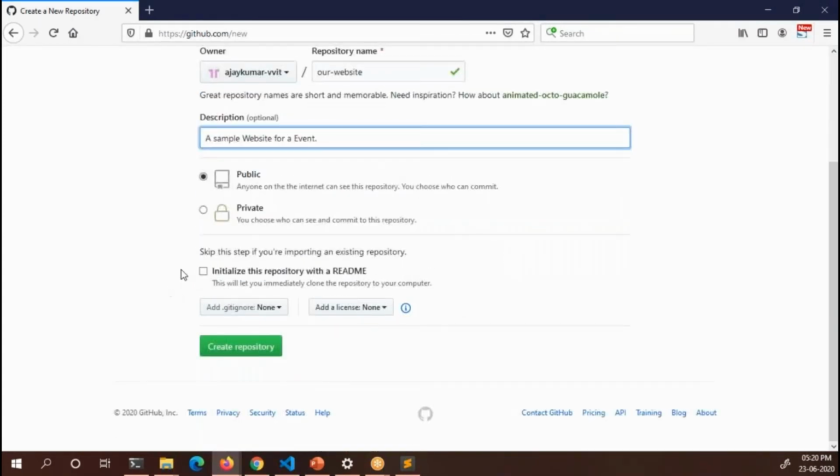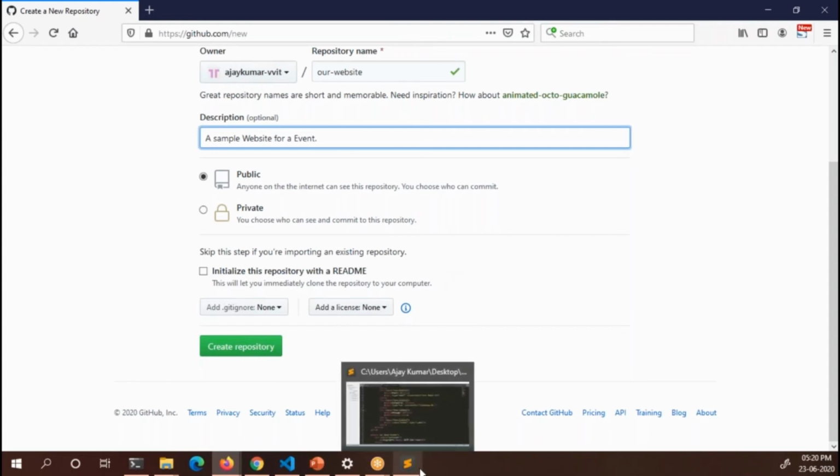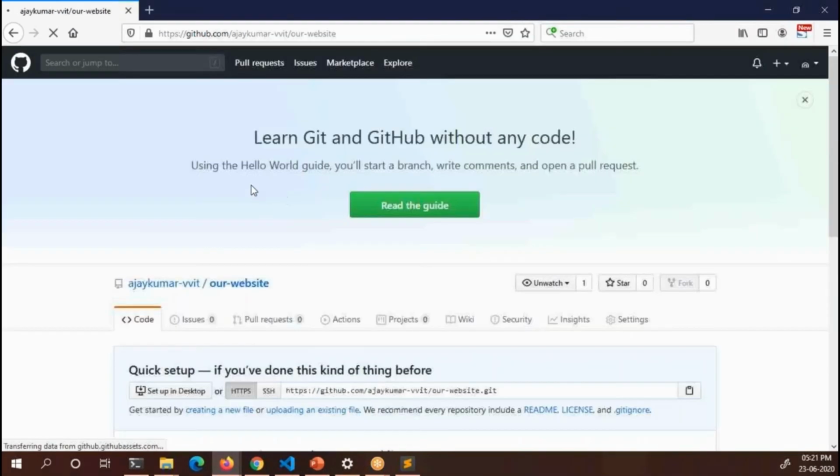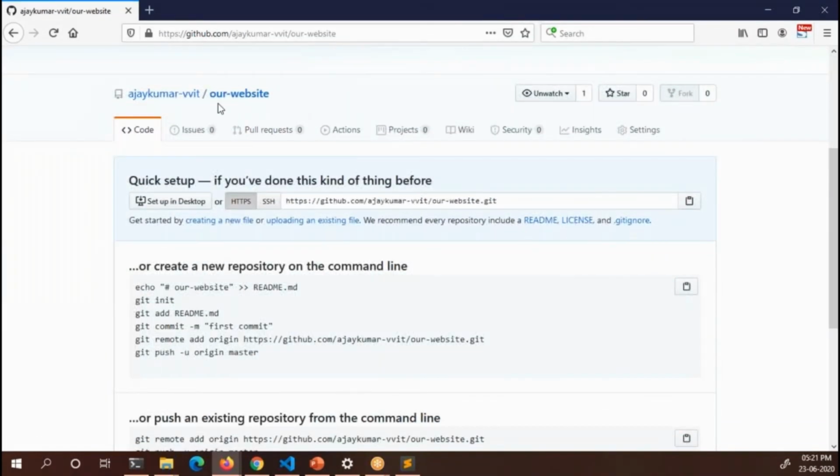Another thing is, do not initialize the repository with the readme file, right? Because we have already done some coding with the local repository. If you initialize this with the readme now, both repositories will be different. Okay, so for now I simply leave it here and click on create repository. That's it. Name, description, type. Okay, this is our website.